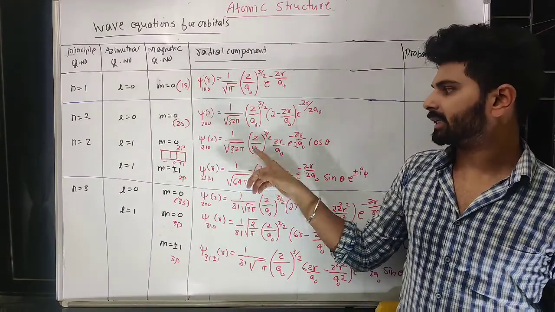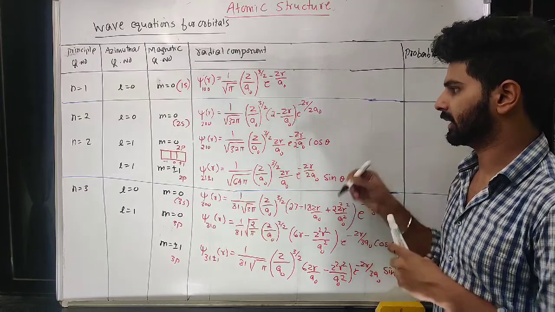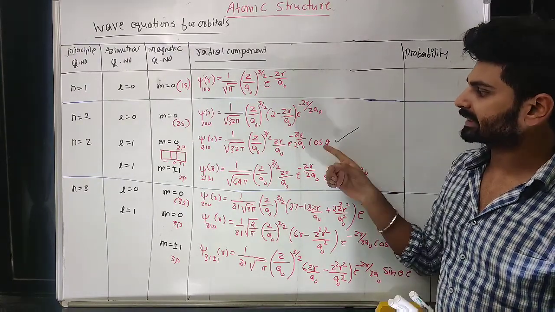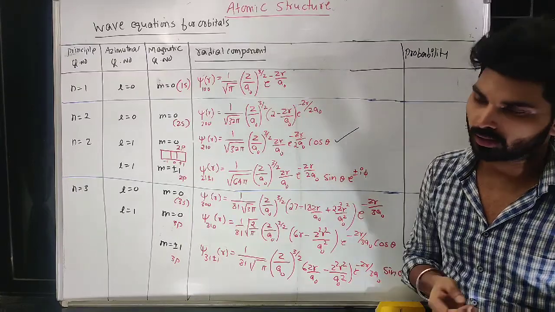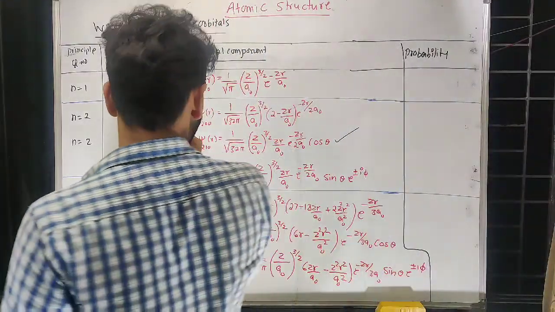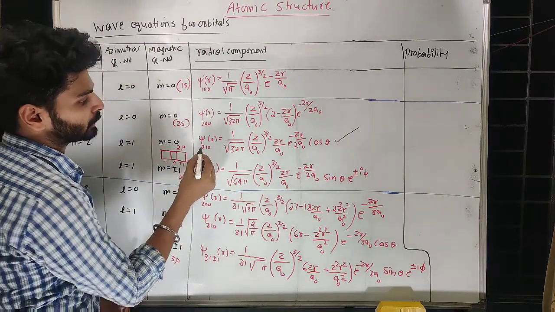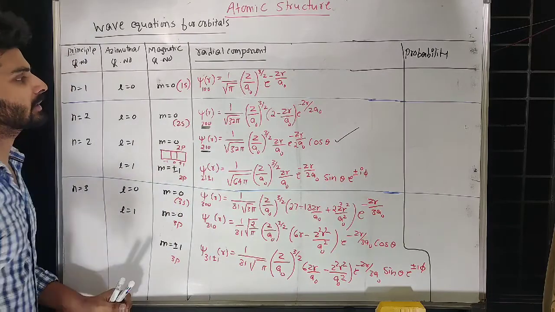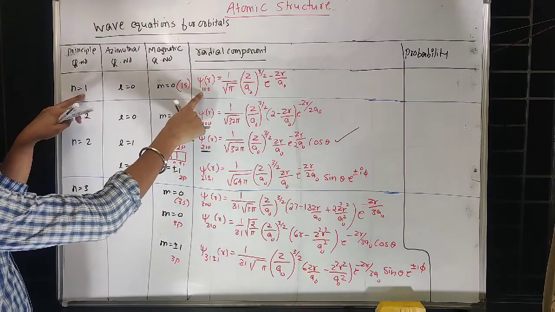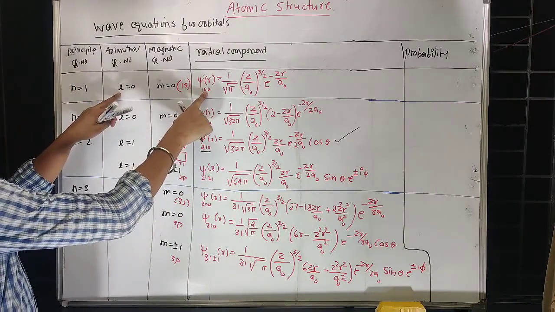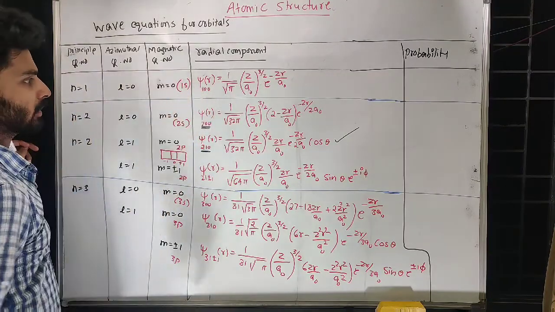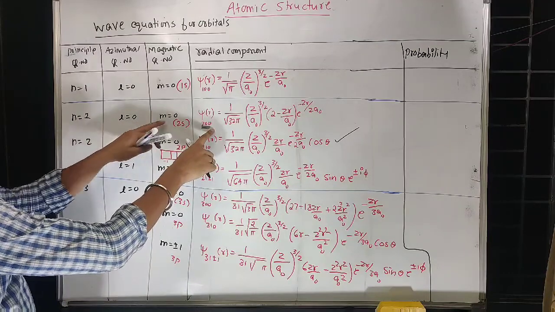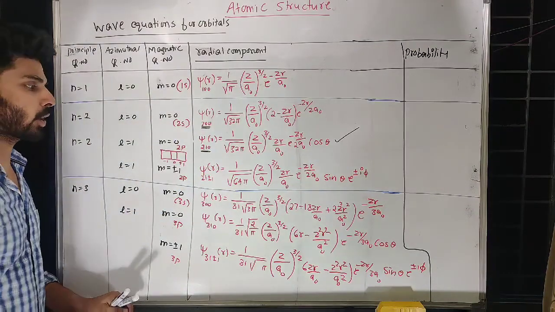What question will be asked here? They will ask for which orbital this equation is. Let us say this equation is given, and we will be asked which orbital it is for. If the question has this particular notation, you can see the first number tells the principal quantum number, the second the azimuthal quantum number, and the third the magnetic quantum number.